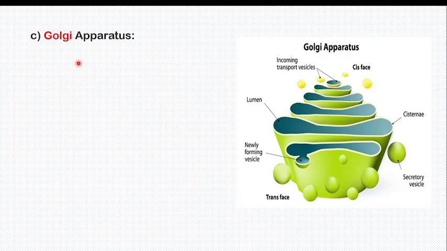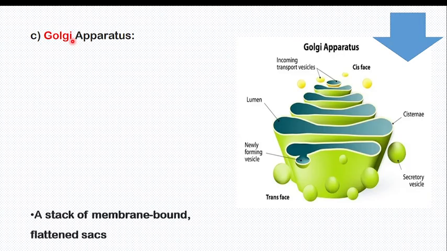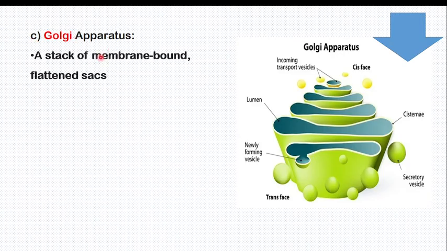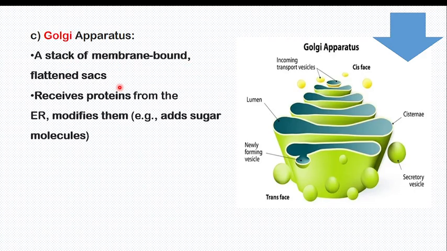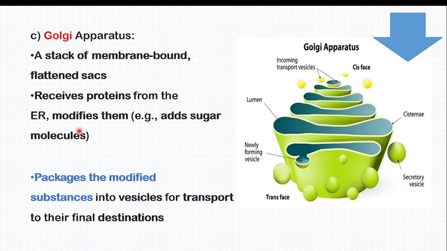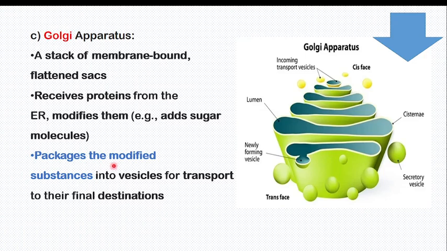That is also traffic police, Golgi apparatus. Thank you so much. So this Golgi apparatus also is a stack of membrane-bound, as I told you, flattened stack but not cisterna. They receive the protein from the endoplasmic reticulum. They modify them by adding sugar molecules or lipids or other things. Now they package the modified substrate into vesicles. Which vesicles? Secretory vesicles, now to their final destination.